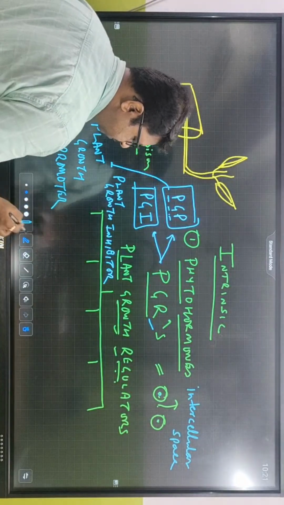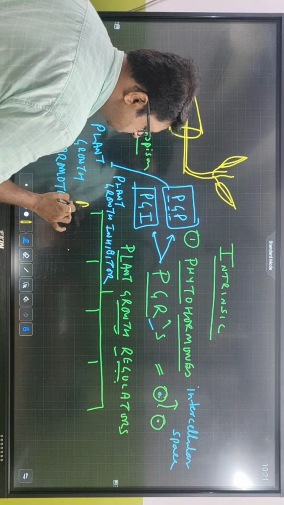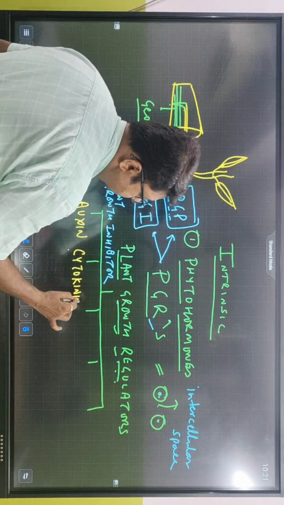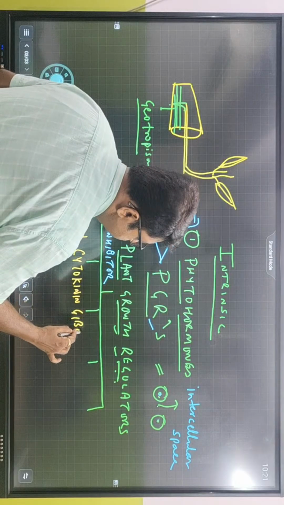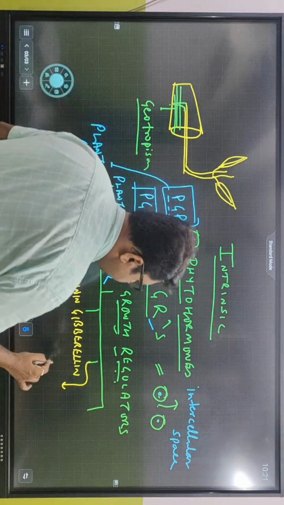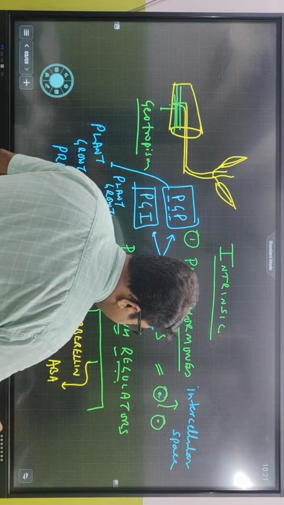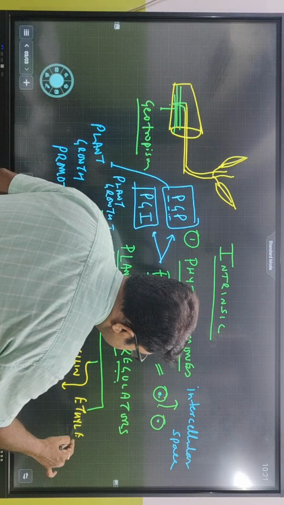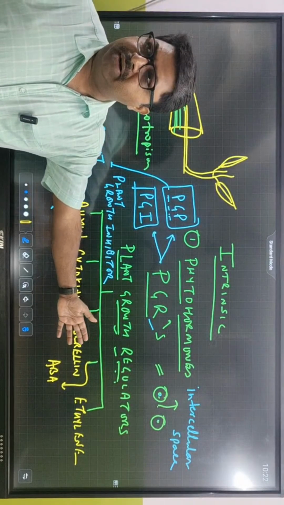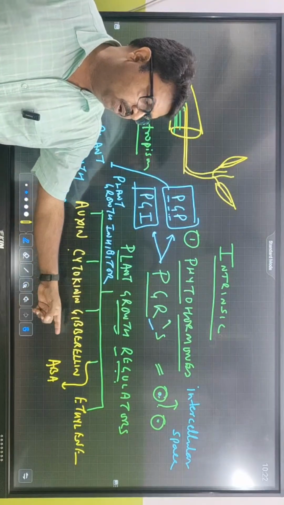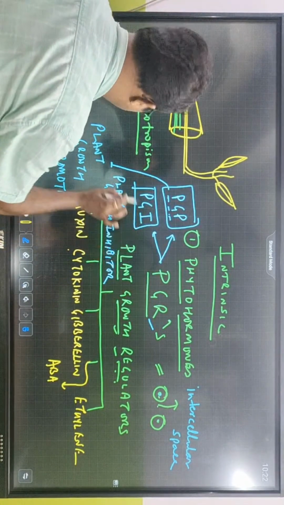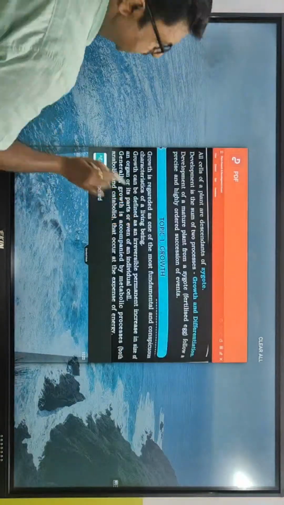So what are PGRs? Normally we know there are 5 different types of PGRs. Number 1, auxin, cytokinin, gibberellin, then abscisic acid, ABA, and the last one is ethylene. So these are the 5 different types of growth regulators. We are going to talk about plant growth hormones later. First, let us get into the details of what the NCERT has to say.